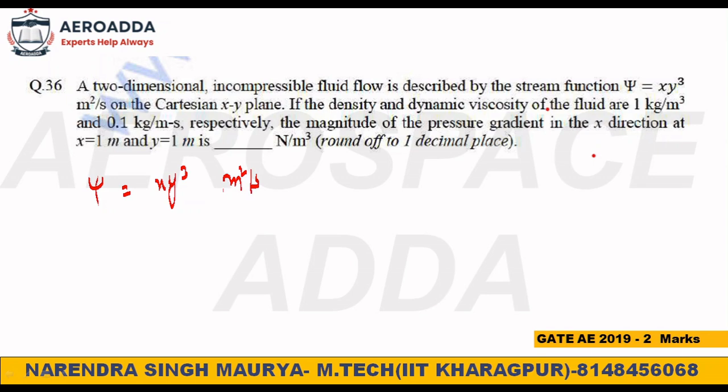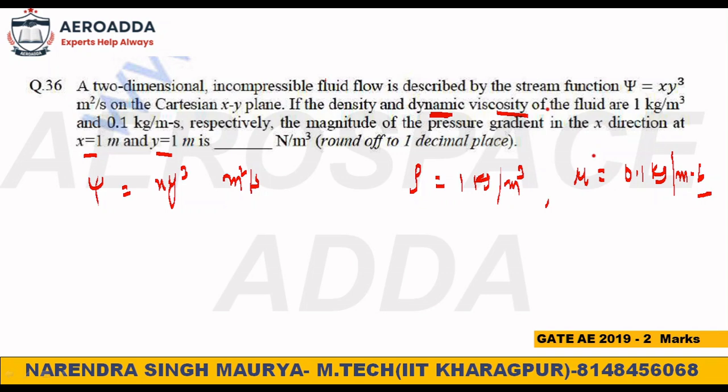If the density and dynamic viscosity of the fluid are 1 kg per meter cube, they have given the density, and the dynamic viscosity, mu, is 0.1 kg per meter second. This is the unit of dynamic viscosity, MKS unit, respectively. Find the magnitude of the pressure gradient in the x direction at x equal to 1 meter and y equal to 1 meter.